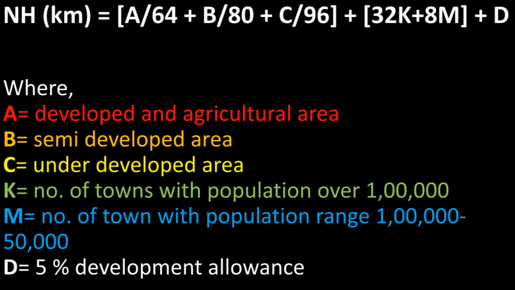Let's have a look at formulas which were used to calculate length of national highways in kilometer. The formula is NH, that is National Highway, is equal to A/64 + B/80 + C/96 + 32K + 8M + D, where A stands for developed and agricultural area, B stands for semi-developed area, C stands for underdeveloped area, K stands for number of towns with population over 1 lakh, M stands for number of towns with population range 1 lakh to 50,000, and D stands for 5% development allowance.